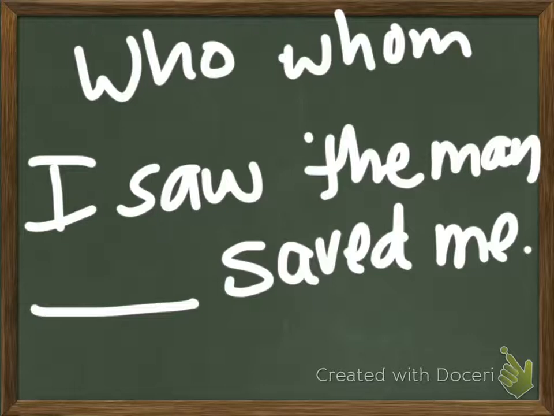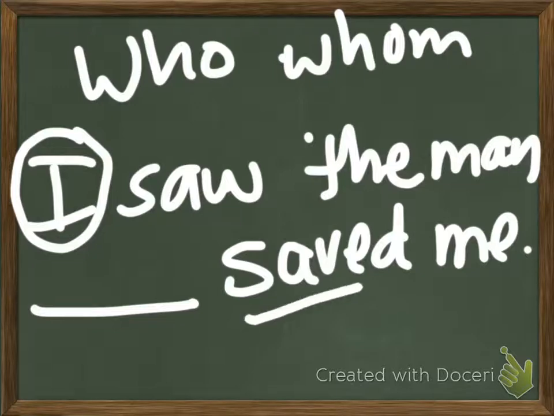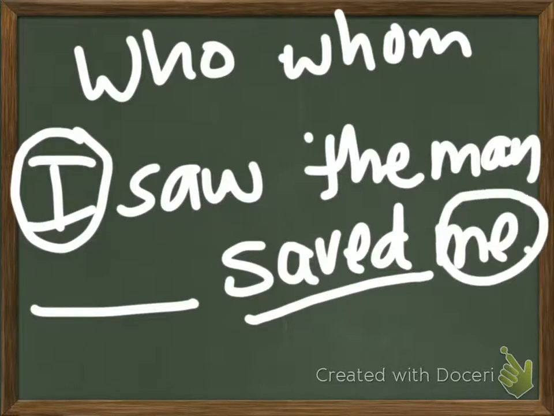So the verb is saw. I saw the man, blank saved me. So the verb is saw. So who is doing the seeing? That's I. So we automatically know I saw the man who saved me. Okay, that's fine. The man was seen. But now we have another clause here. So saved is another verb. So me was saved. So I already know me was the object, which means the blank must be the subject. So I saw the man who saved me.